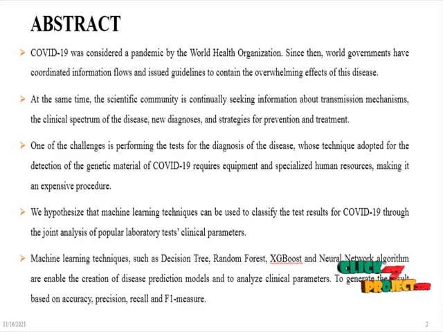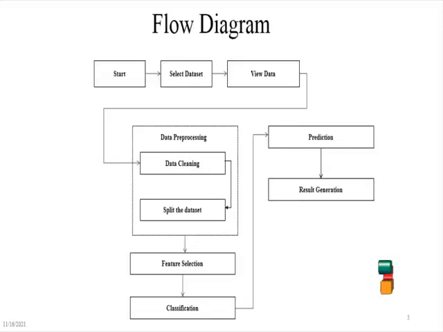Machine learning techniques are used to classify the data and predict the results. The machine learning algorithms are decision tree, random forest, and XGBoost, and we have also enabled a neural network algorithm. These algorithms enable the creation of a disease prediction model, to analyze these clinical parameters and generate the final results on the basis of accuracy, precision, recall, and F1 measure.